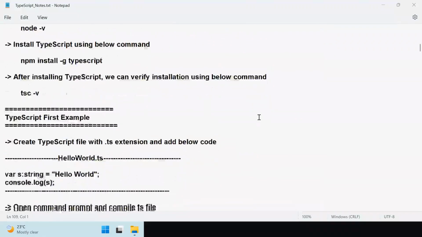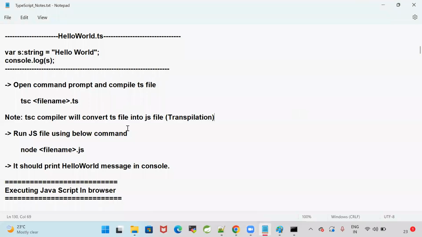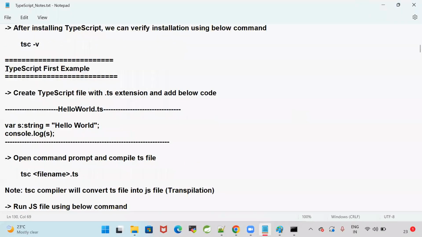Perfect. With this, we are able to install Node and we are able to install TypeScript also. Now, let us create the first example using TypeScript. Create a TypeScript file with the .ts extension and add the below code.